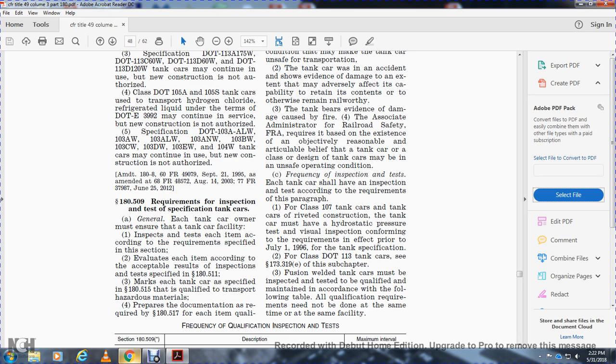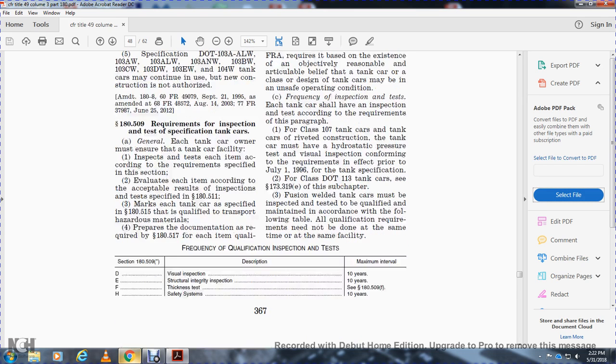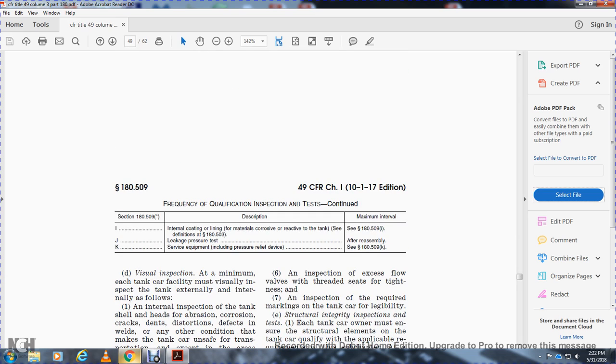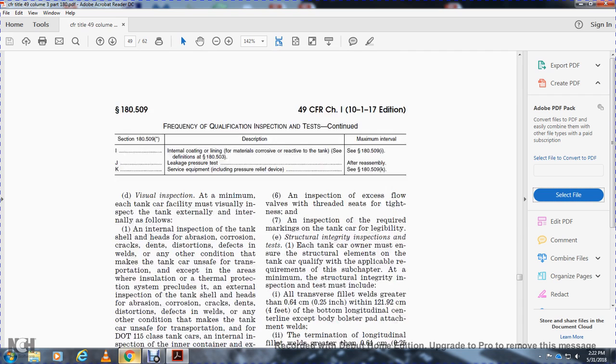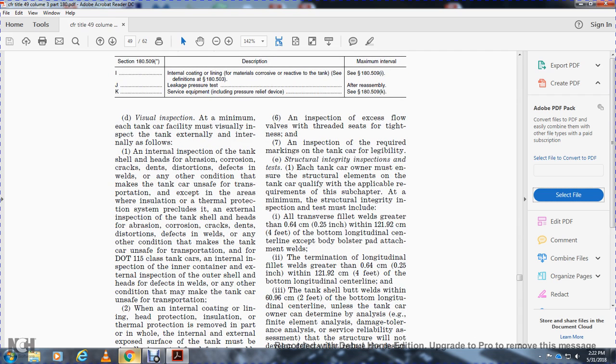The fusion weld tank cars must be inspected, tested, and qualified and maintained in accordance with the following table. All qualification requirements need not be done at the same time or at the same facility. Visual inspection. Minimally, each tank car must be visually inspected externally and internally as follows. All internal inspection of the tank shell and head for abrasion, corrosion, cracks, dents, distortion, defects in the welds, and any other condition that makes the tank car